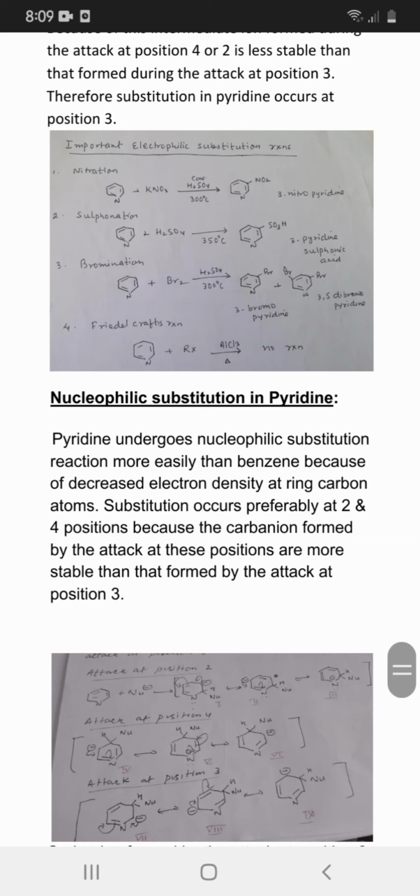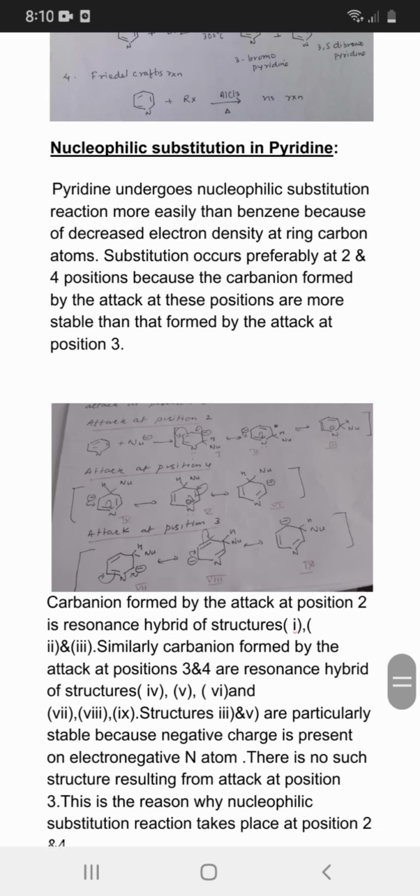Nucleophilic substitution in pyridine. Pyridine undergoes nucleophilic substitution reaction more easily than benzene because of decreased electron density at the ring carbon atoms. Substitution occurs preferably at the 2 and 4 positions because the carbonium ions formed by the attack at these positions are more stable than that formed by the attack at position 3, and these are the entire chemical reactions.